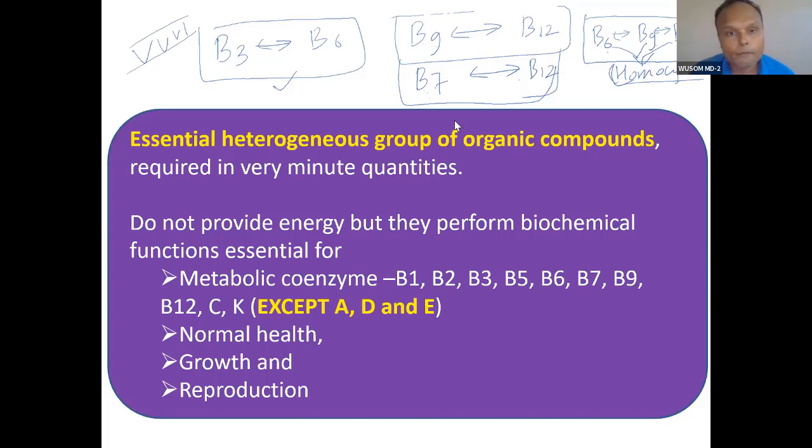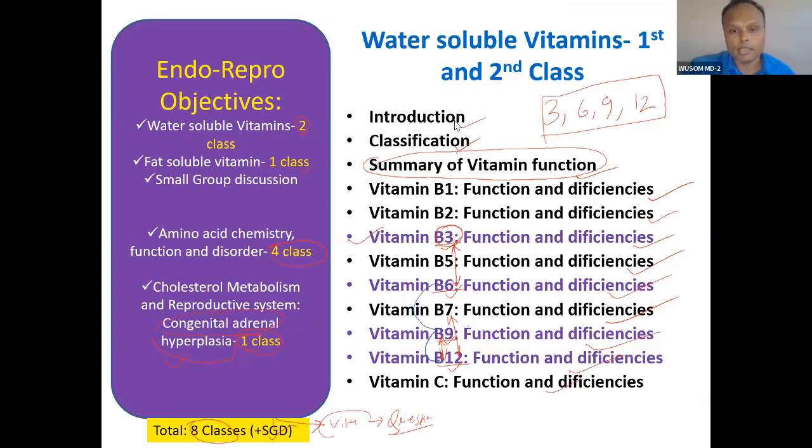Will you memorize these 4 relations? Yes, sir. Remember 3 and 6, and then 2 with vitamin B12: B9, meaning folate, and folate and B12, and this biotin, biotin and B12. And the homocystinuria relation: B6, B9, and B12 are related to homocystinuria. So if you remember this, vitamins will be very easy.